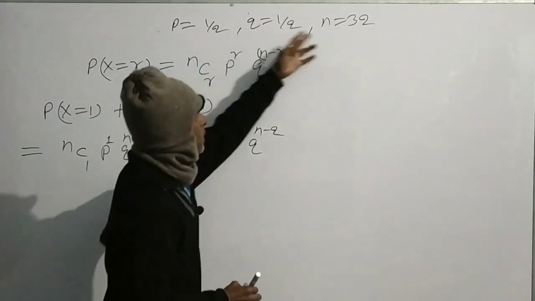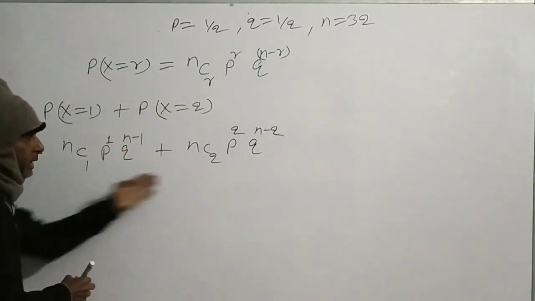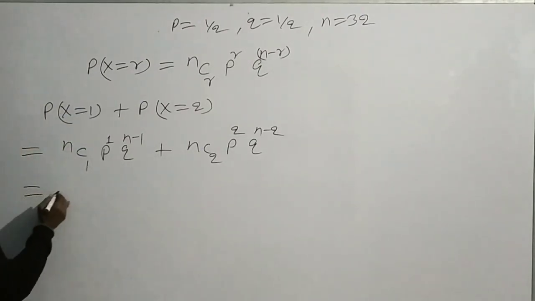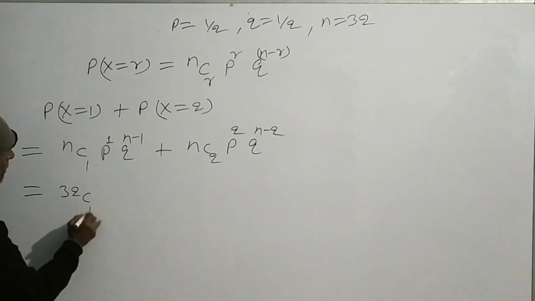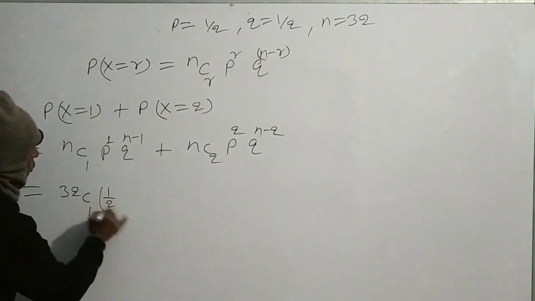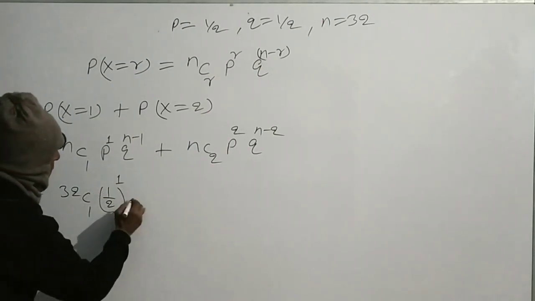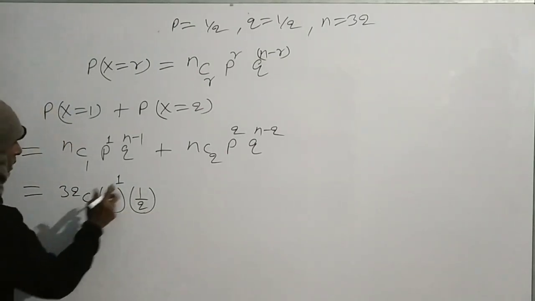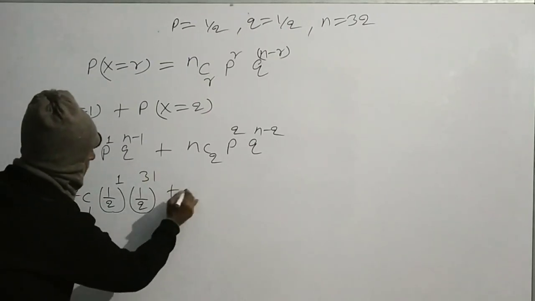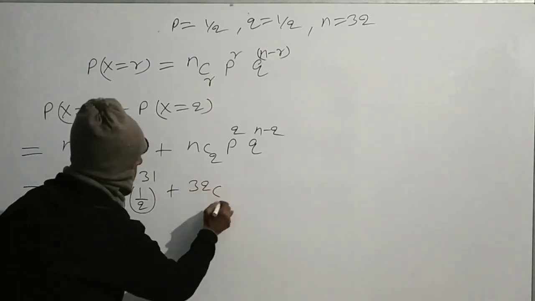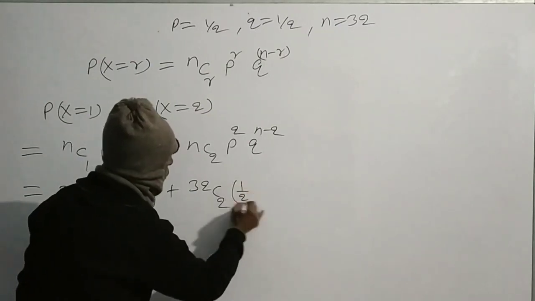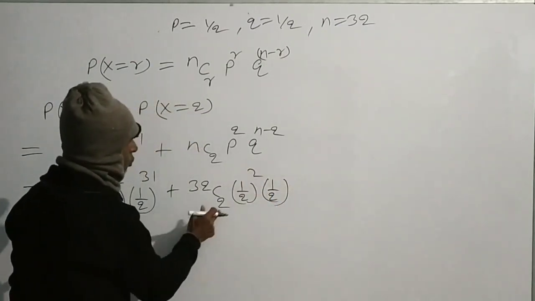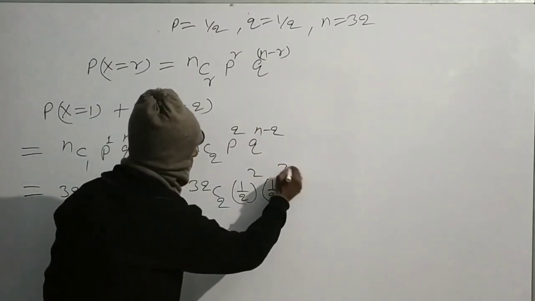When we substitute these values here, we get 32C1 (1 by 2) to the power 1 (1 by 2) to the power 32 minus 1, that is 31, plus 32C2 (1 by 2) square (1 by 2) to the power 32 minus 2, that means 30.